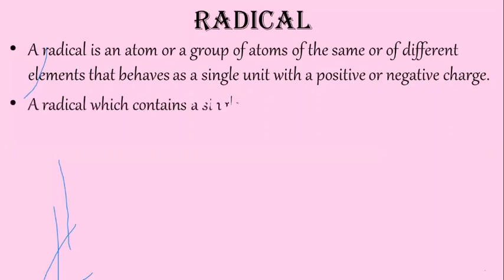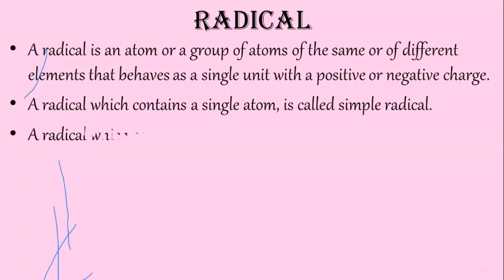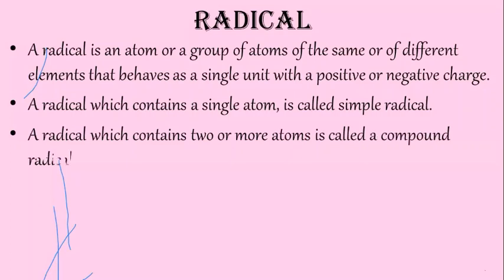So different types of radicals we will see. A radical which contains a single atom is called a simple radical, for example Na plus or Cl minus. These are simple radicals. A radical which contains 2 or more atoms is called a compound radical, like OH minus or SO4 2 minus, the sulfate ion. So all these are known as compound radicals.